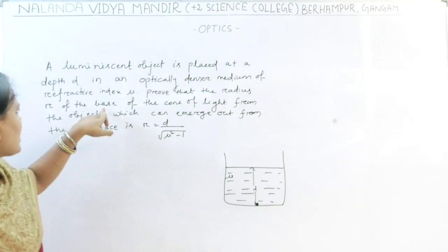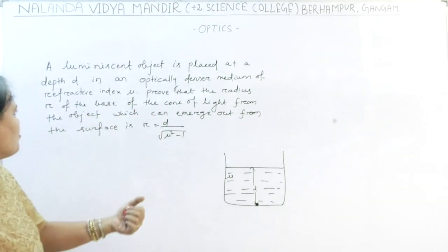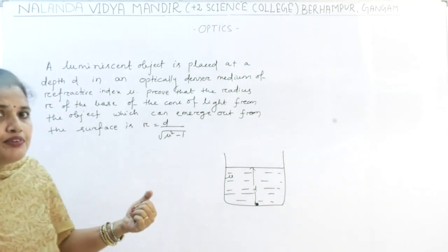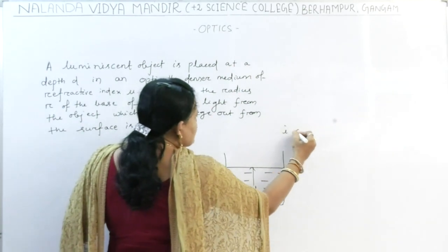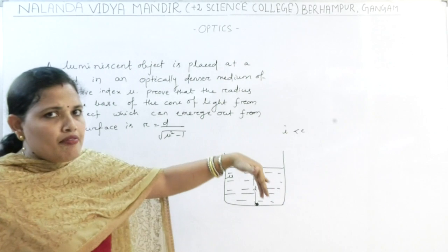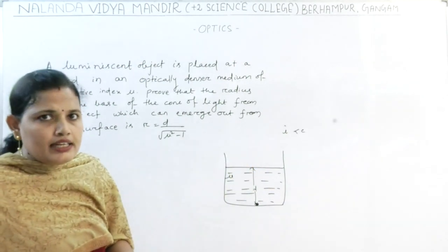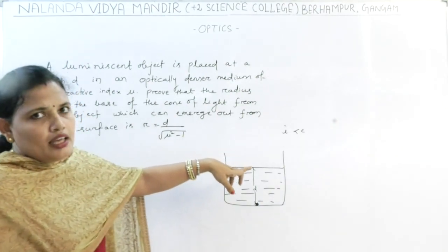Prove that the radius r of the base of the cone of light from the object which can emerge out from the surface. So which ray can emerge out? Only when i is less than c, because if i is greater than c, then the ray will move into the same medium. Total internal reflection will occur and one cannot see the image.